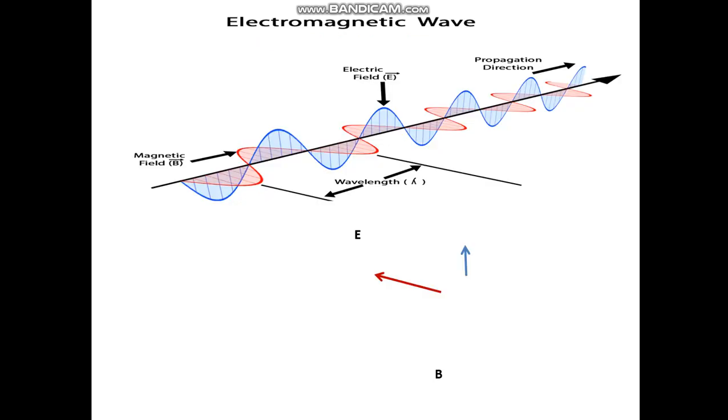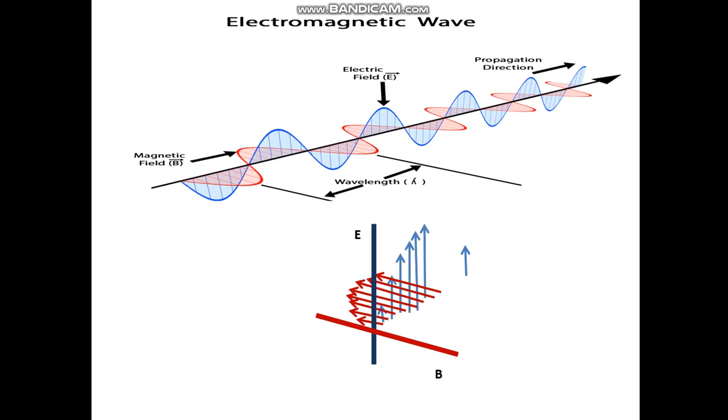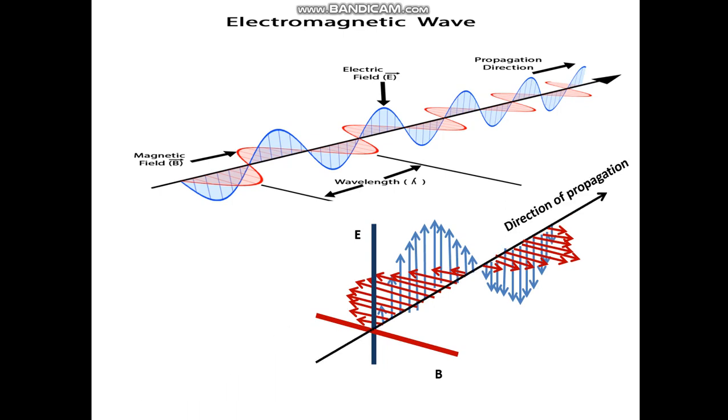This is the electromagnetic wave. Along the y-axis we have the electric field vector. Along the x-axis we have the magnetic field vector B. These are the directions of the vibrations. We have the direction of propagation.